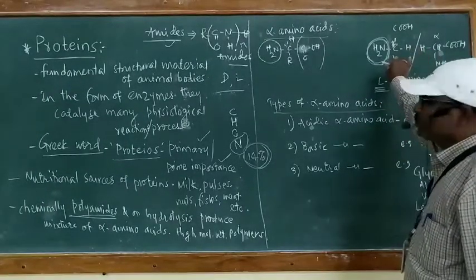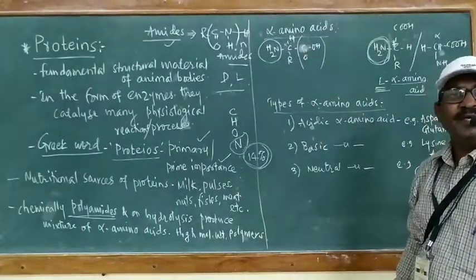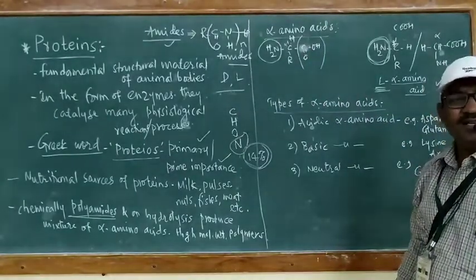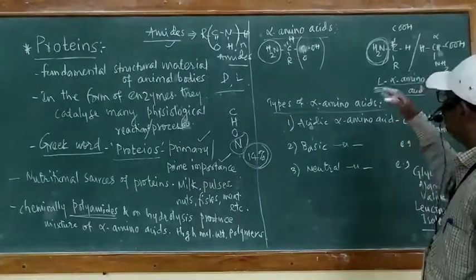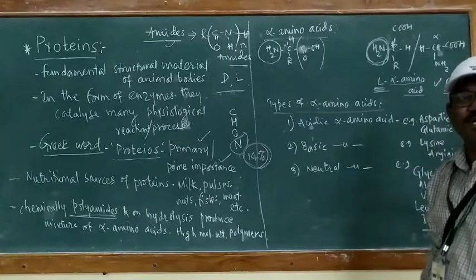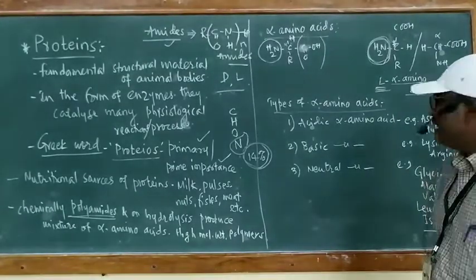Here, if the NH2 group is present on the left hand side of the chiral carbon, it is called an L type alpha amino acid, and if it is present on the right hand side of the chiral carbon, it is called a D type alpha amino acid.